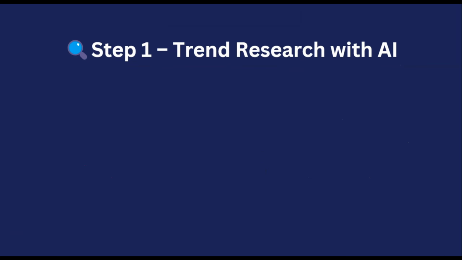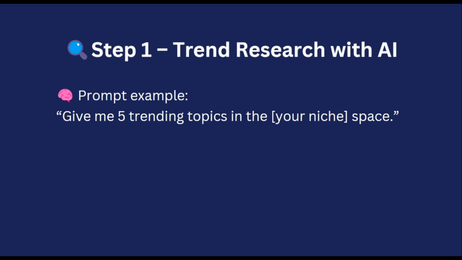The first step is trend research with AI. This simply means we're going to use the help of AI to find trending content. Here's a prompt example that we're going to use. It goes like this: give me 5 trending topics in your niche space. Where it says your niche, you can just insert your niche. So let's say, for example, your niche is weight loss. It's going to be give me 5 trending topics in the weight loss space. If it's health and fitness, just put health and fitness right here.